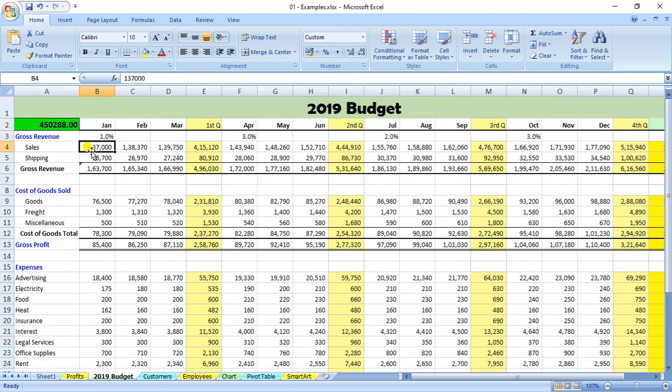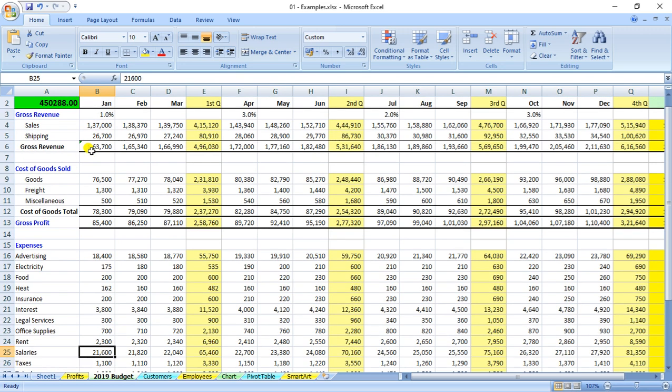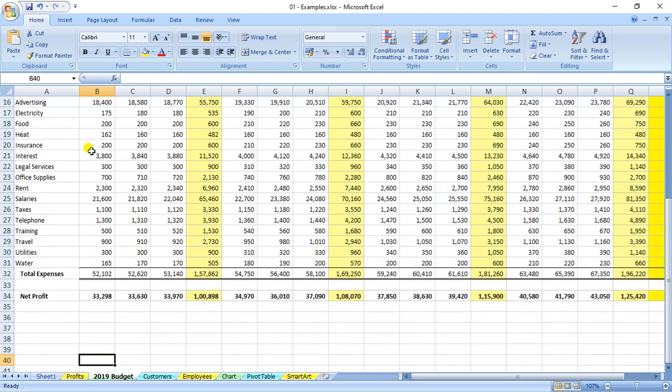In the same manner, if you come to the next sheet, you can see a budget we have prepared, where we have given all the data in detail. Take the example of expenses: all the components of the expenses, how much profit we're getting, and how much profit percentage we're getting.